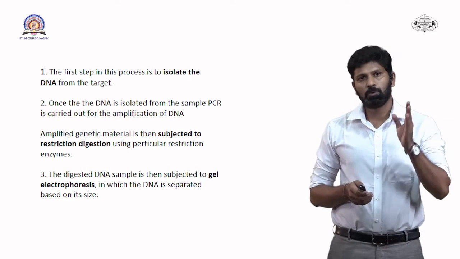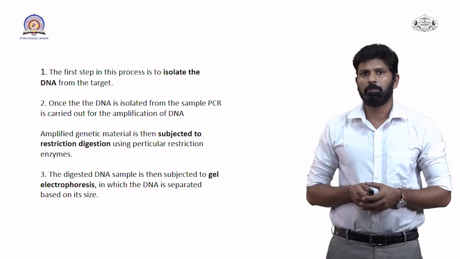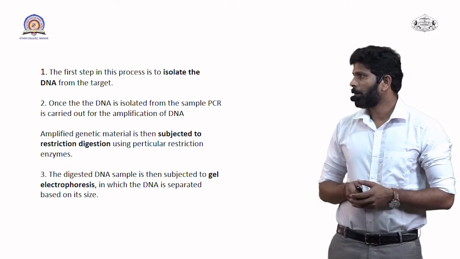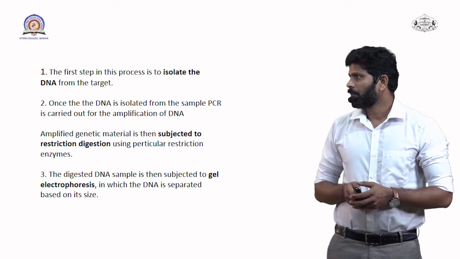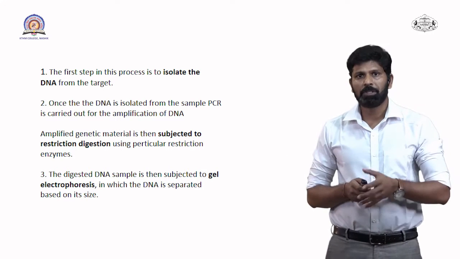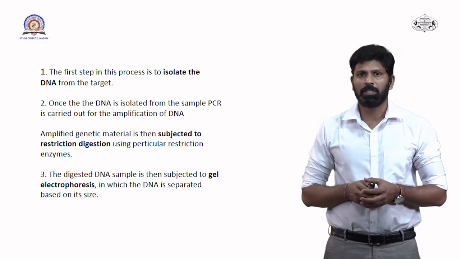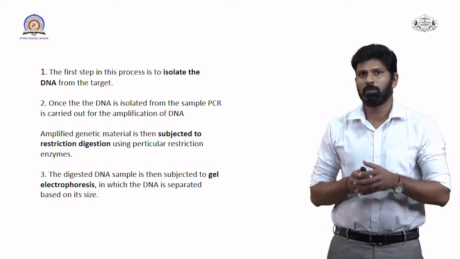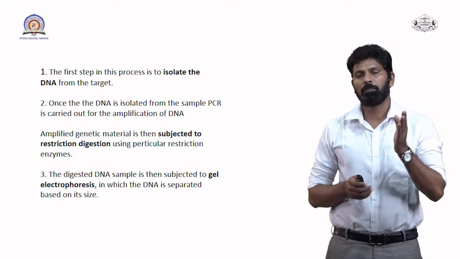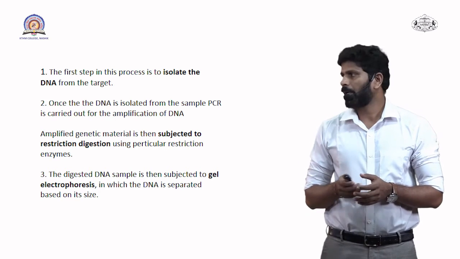After that we have to extract the DNA from that organism. After extraction we have to go for PCR, the polymerase chain reaction. It will amplify our DNA, and that amplification is done with primers.